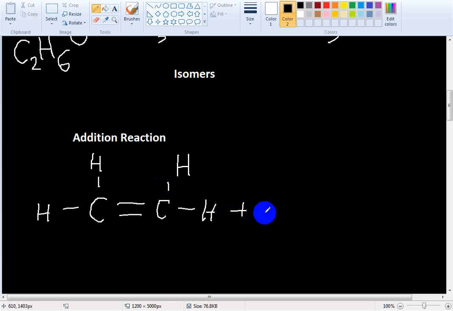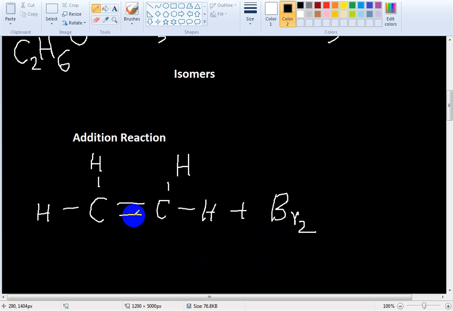If bromine is added, bromine contains Br2. We know the alkene contains a carbon-carbon double bond. Here there are two bonds: one is a sigma bond, one is a pi bond. It will be discussed at A level. This pi bond is weak, and this one pi bond breaks during the reaction with the reagent.